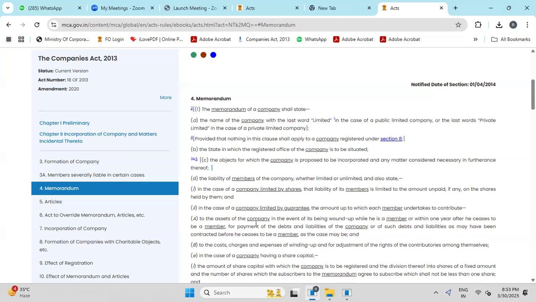If the company is wound up while he is a member, or within 1 year after he ceases to be a member. Even after resignation, up to 1 year he is liable for payment of the debts and liabilities of the company, or such debts and liabilities as may have been contracted before he ceased to be a member, as the case may be. So even after resignation, the shareholder is liable if the company is limited by guarantee. The period is 1 year.